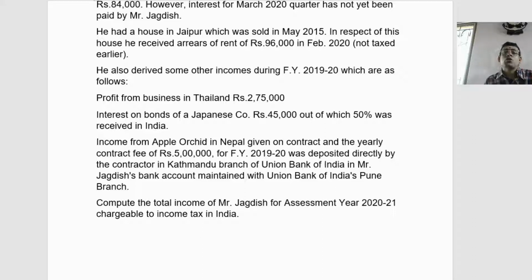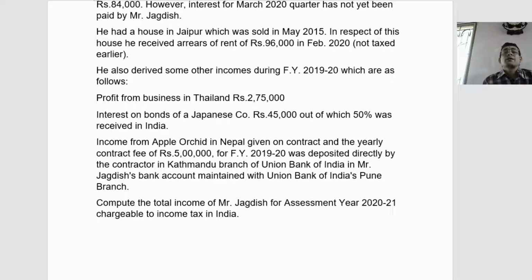Interest on bonds of a Japanese company, 45,000, out of which 50% was received in India. Income from an apple orchard in Nepal, given on a contract, and the yearly contract was 5 lakhs for the financial year 19-20, which was deposited directly by the contractor in the Kathmandu branch of the Union Bank into Mr. Jagadish's account maintained in Union Bank of India's Pune branch.